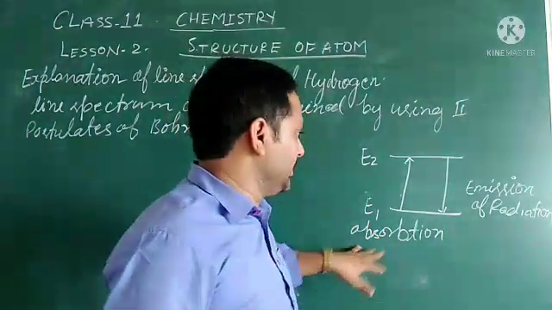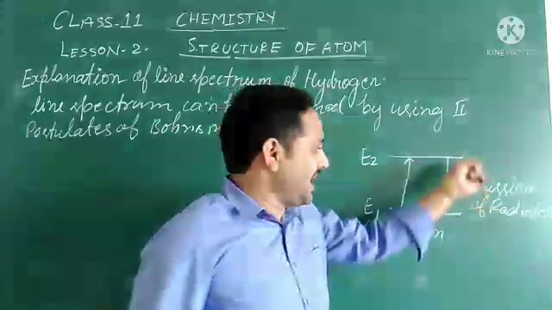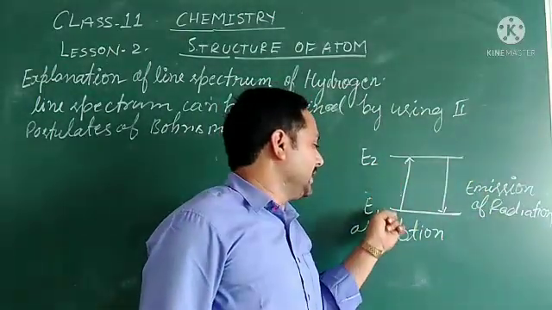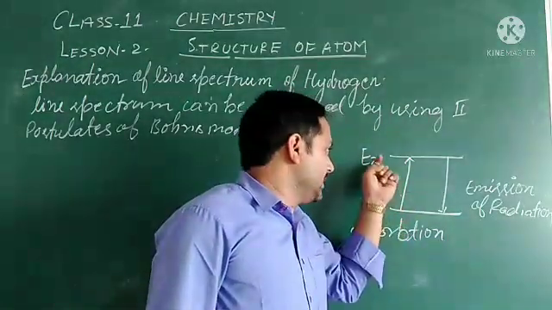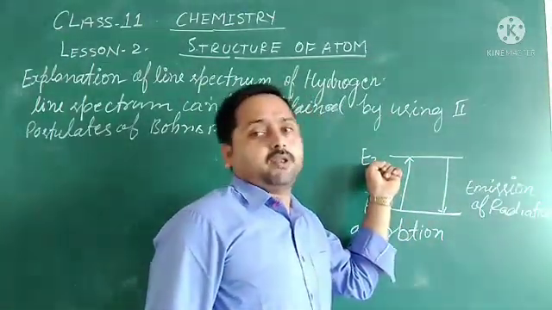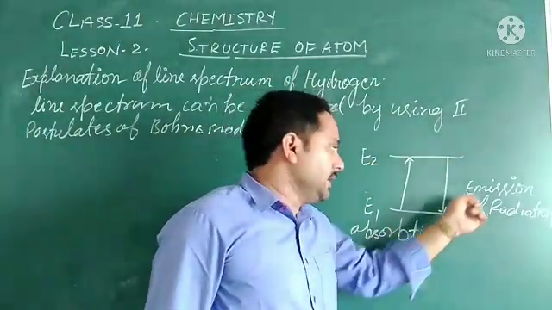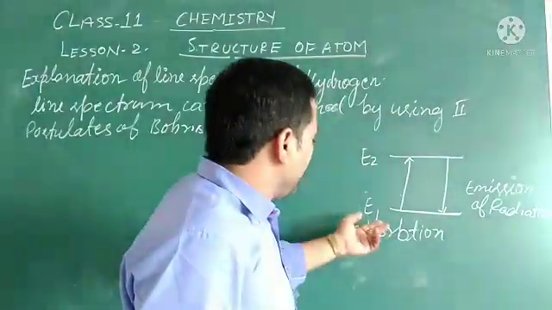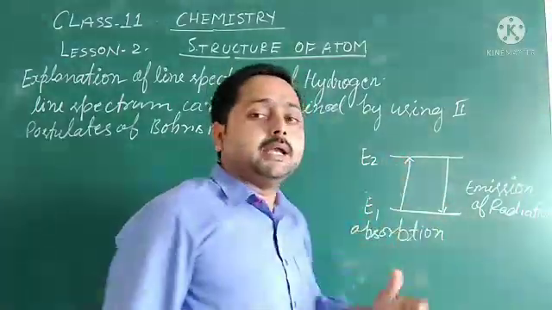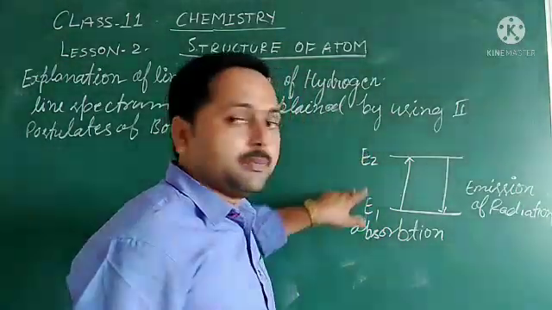When it comes back to lower energy level from higher energy level, emission of radiation takes place. E2 is higher than E1, so the energy level of that is more. So if it comes back to the first, it will emit the radiation. If it goes from here to there, it absorbs the radiation. So there is an energy gap between these.